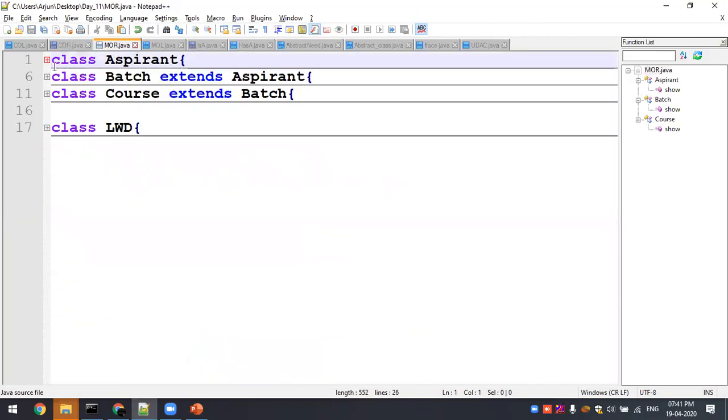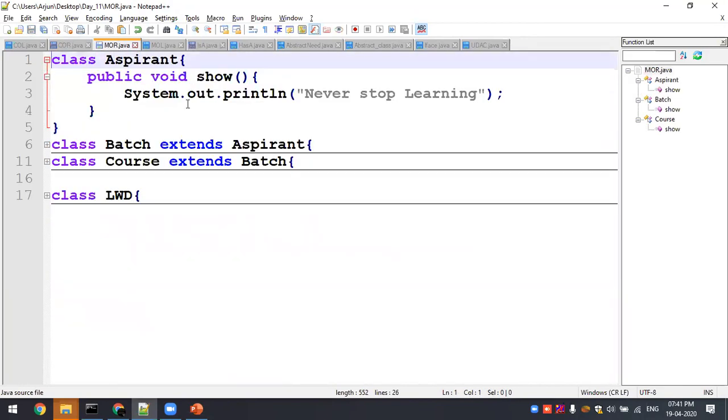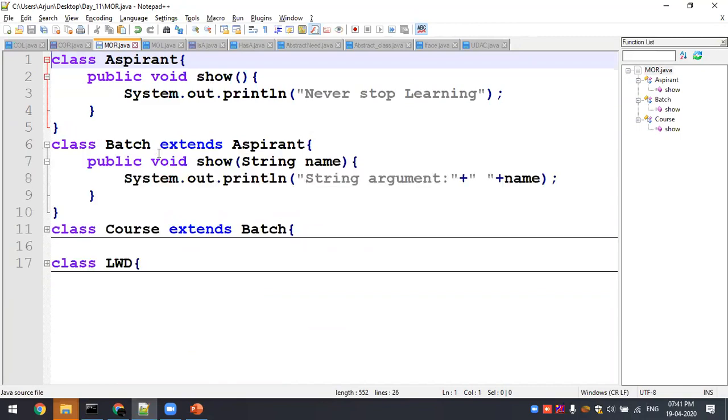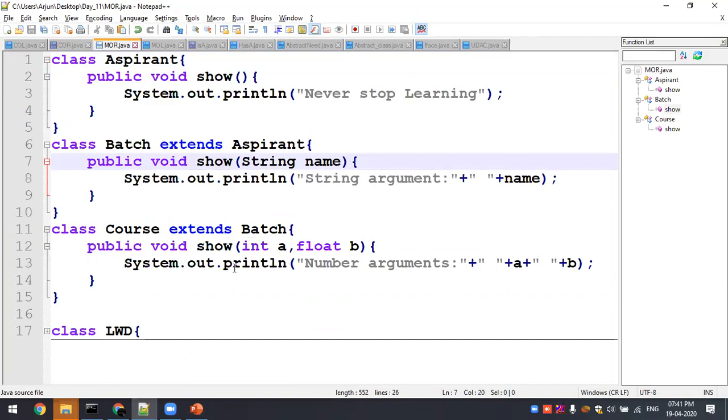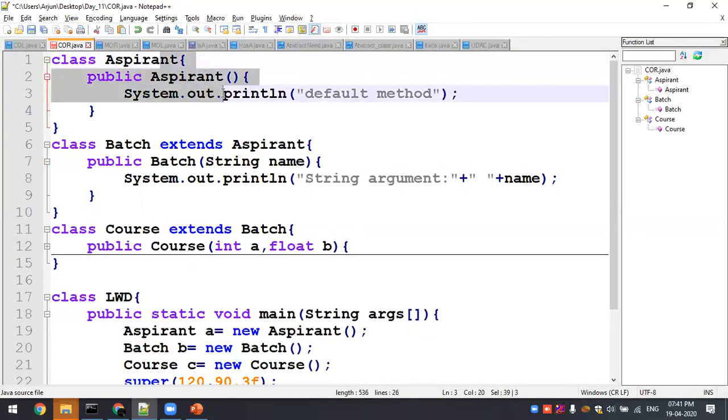Why? Because check here, this Aspirant has show of default method, again a string method, show of string method, and show of integer method. But in case of a constructor, Aspirant again matches Aspirant of default constructor, Batch of string constructor, and Course of integer and float constructor, right?